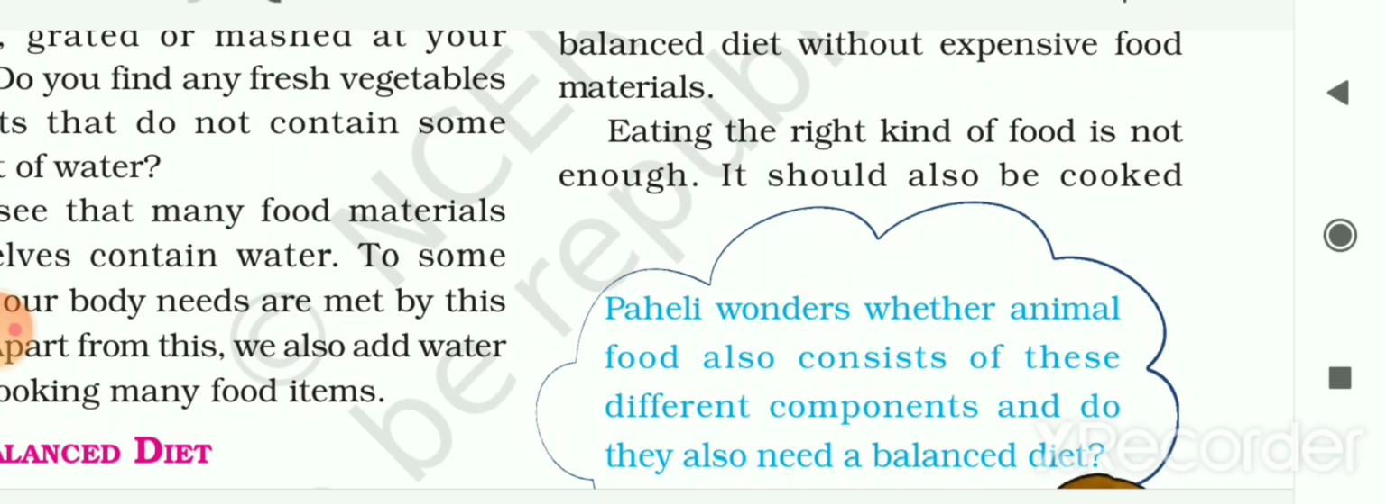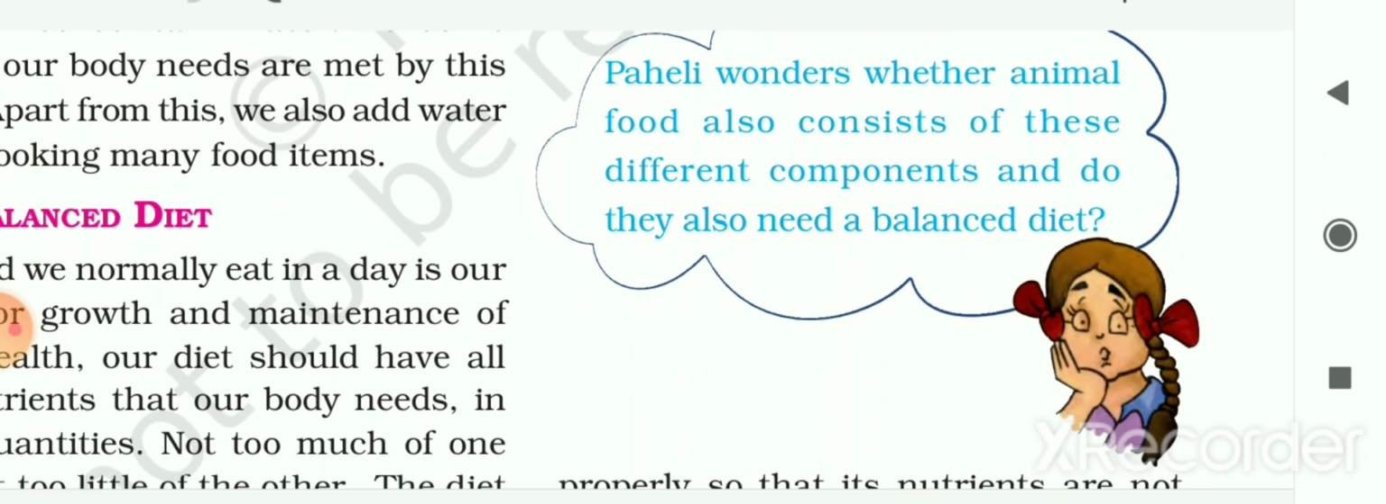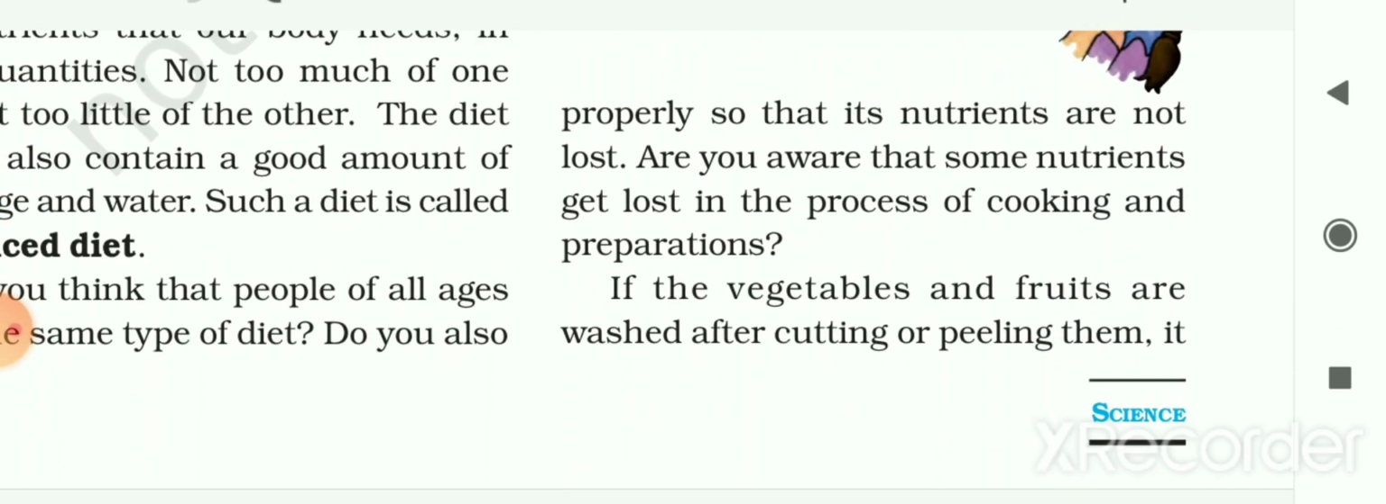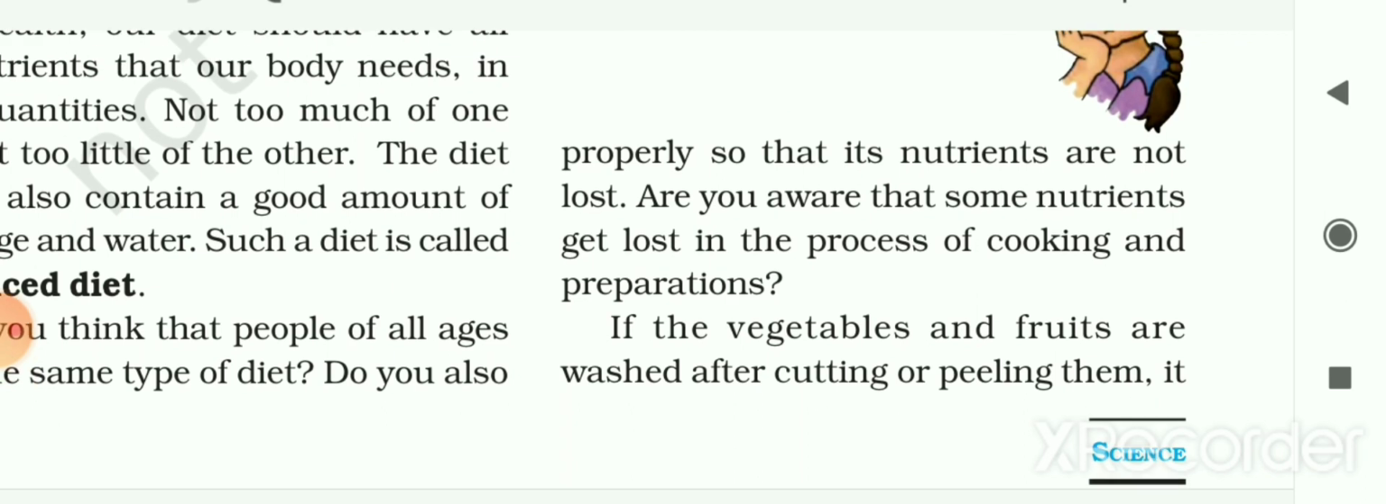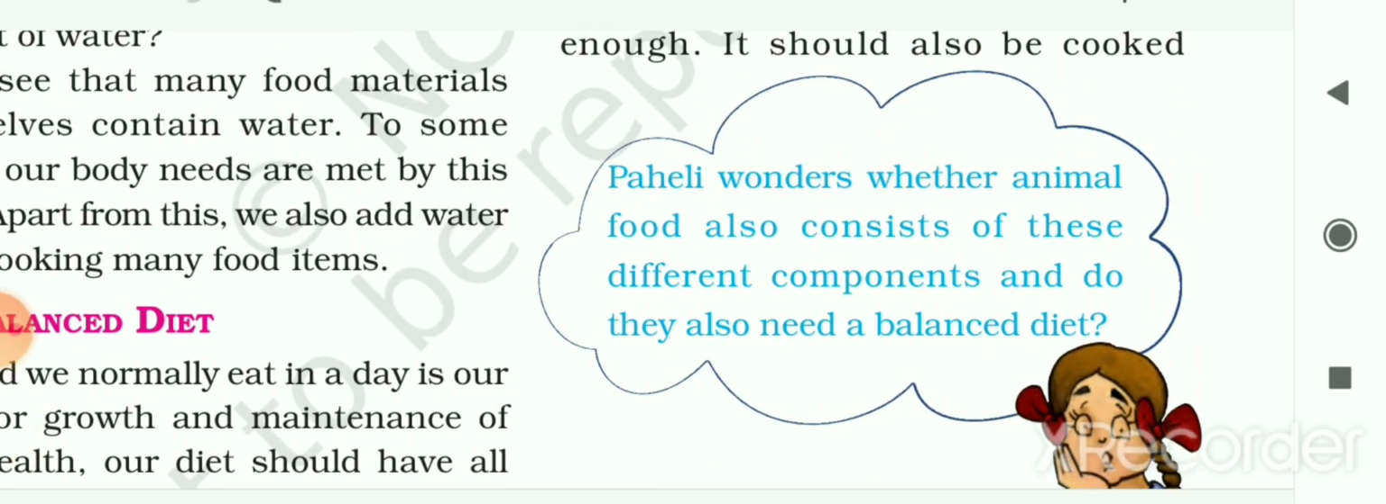Eating the right kind of food is not enough, it should also be cooked properly so that its nutrients are not lost. Are you aware that some nutrients get lost in the process of cooking and preparation? Now Paheli wonders whether animal food also consists of these different components, and do they also need a balanced diet? Yes, animal food also contains these different components of food, and they also need a balanced diet.